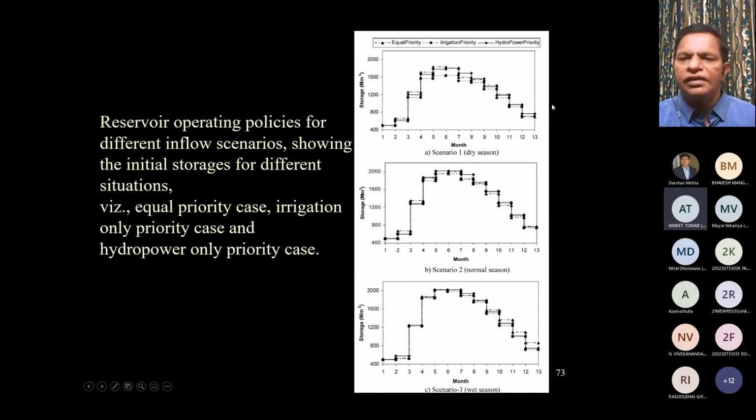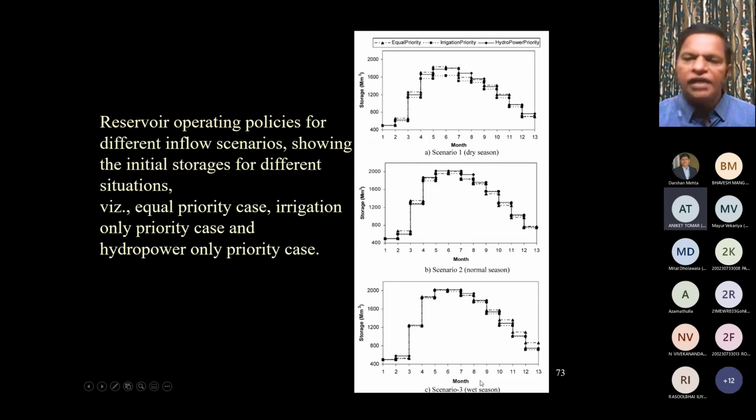rule curve like this. And what we have also shown here is that if the operator decides that he will give equal priority for hydropower and irrigation, then what should be the rule curve? And if he gives irrigation the higher priority, what should be the rule curve? And if he gives hydropower the high priority, what should be the rule curve? That too for dry season, for normal season, and for wet season.